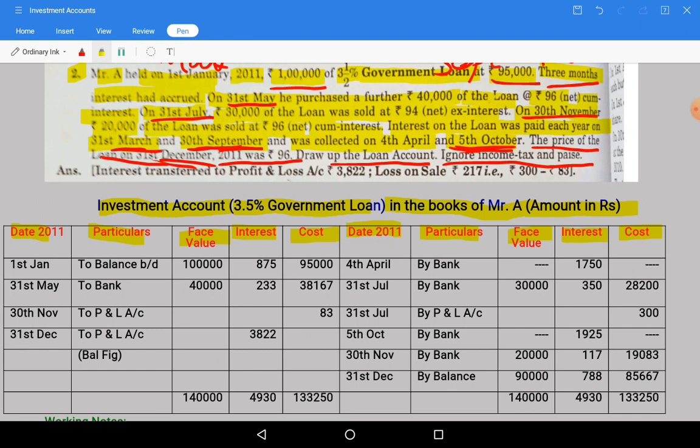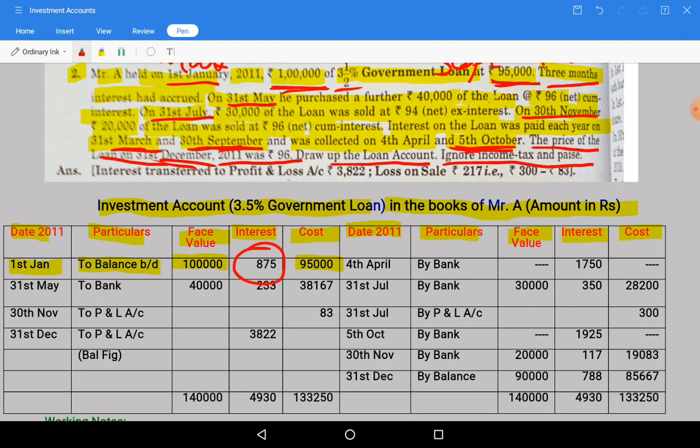So opening: in the given question, on 1st January 2011, 1 lakh rupees worth of government loan at 3.5% having cost of 95,000. So this is what we are going to write in the investment account debit side on 1st January: to balance brought down. This is the opening balance. So 1 lakh rupees is the face value and cost is 95,000. And this point, please remember, this is an important thing.